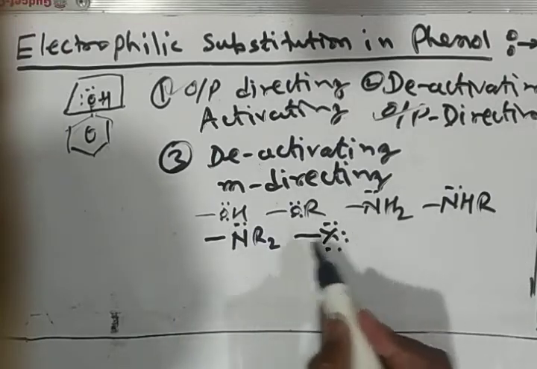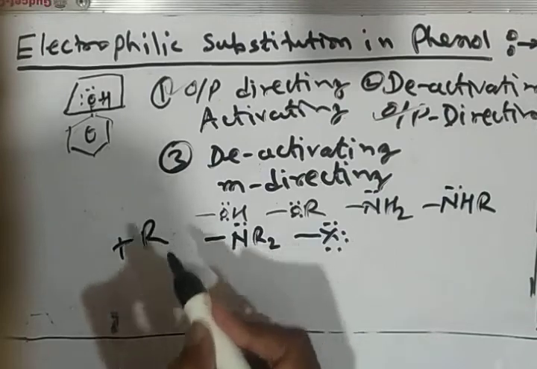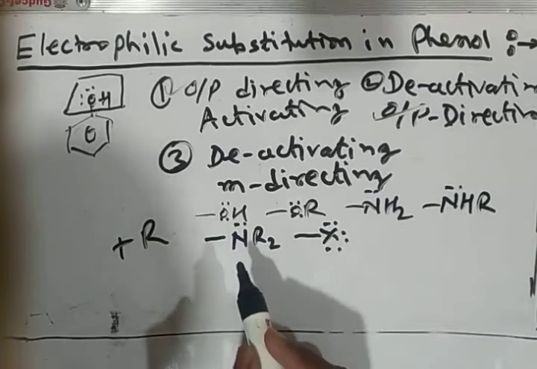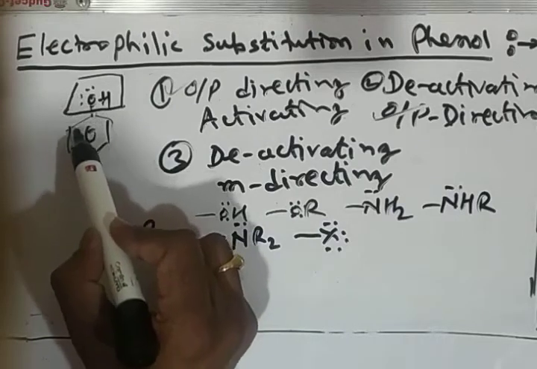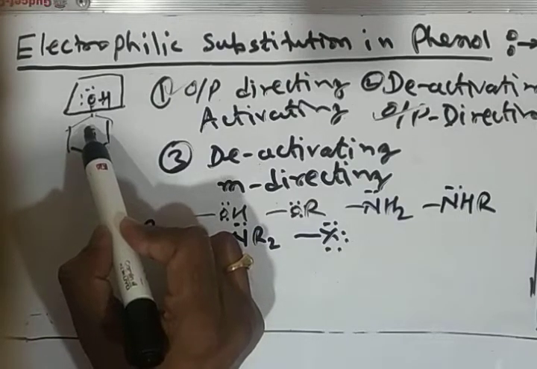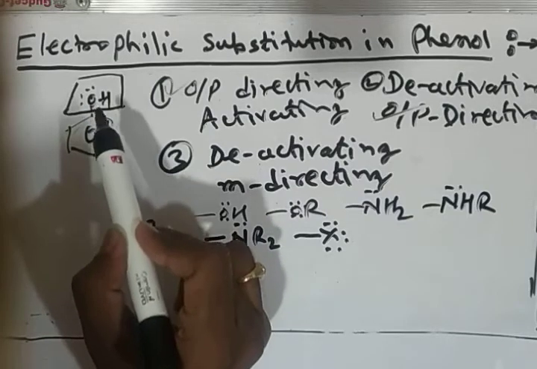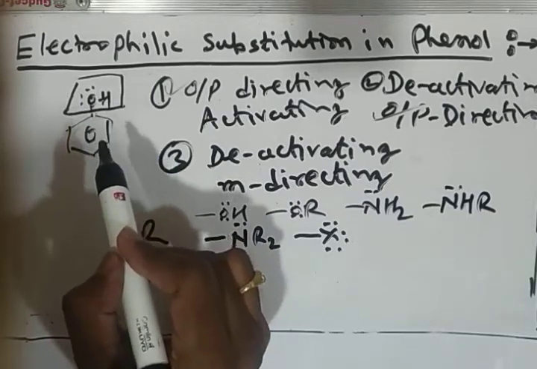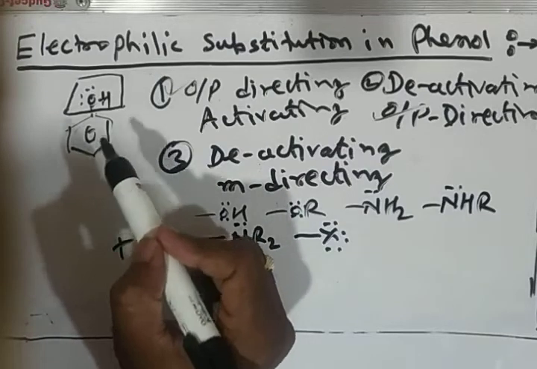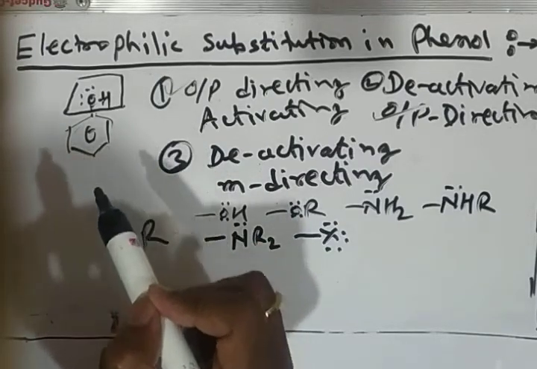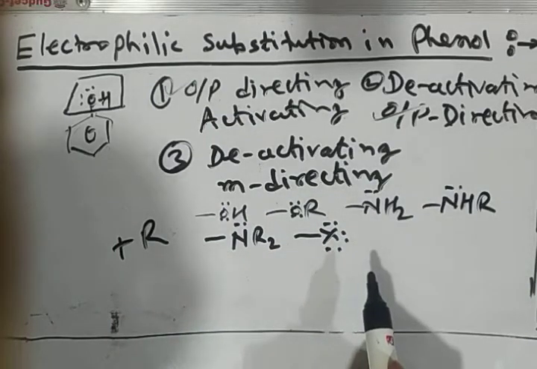This is because all these groups have a positive resonance effect, meaning electrons of these functional groups come into the benzene ring, and electron density at ortho and para positions increases. Therefore, the electrophile attacks preferably at ortho and para positions. Therefore, such groups are termed ortho para directing groups.